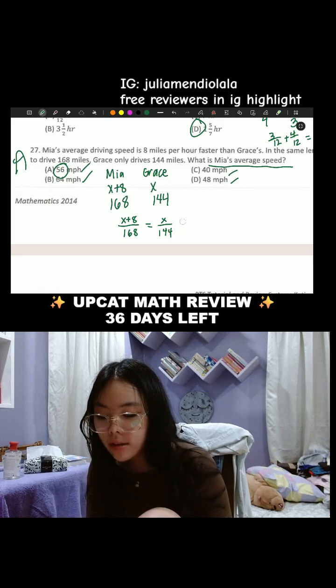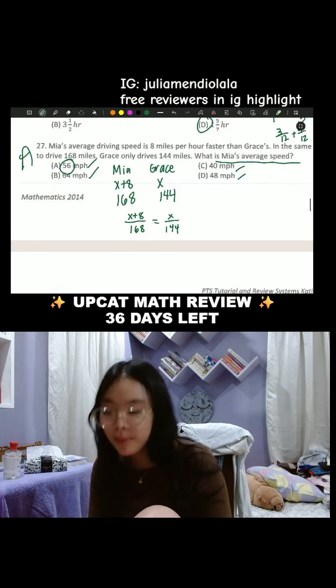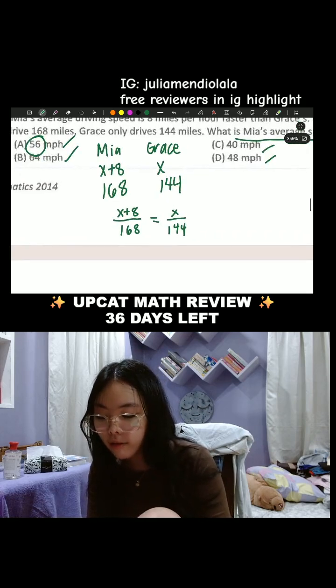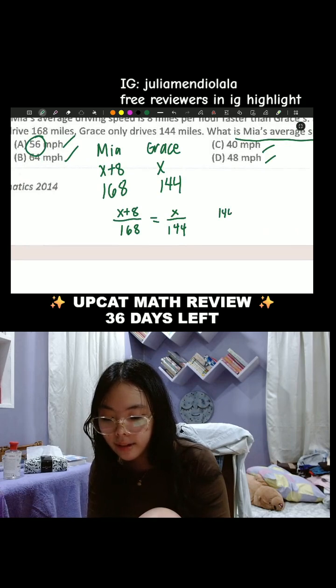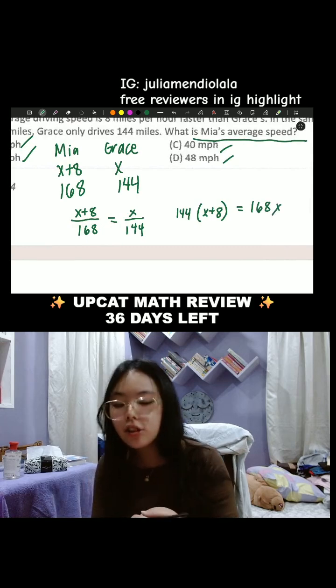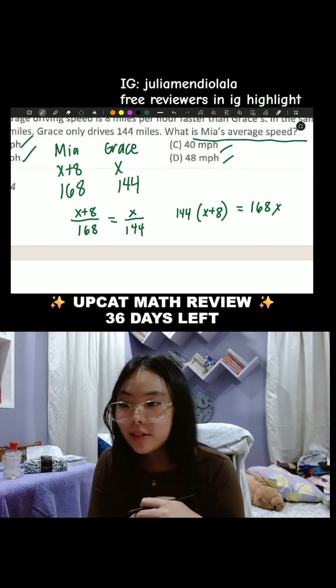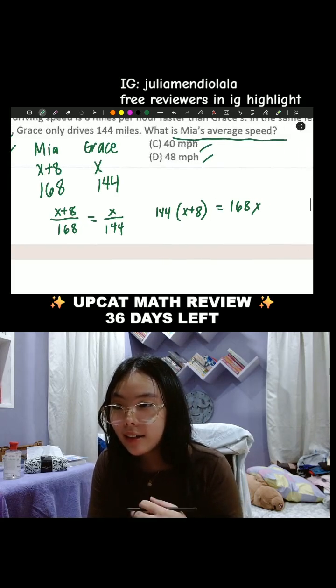Okay? So, let's cross multiply. But this takes a long time, it's super long. So, this will be 144 multiplied by x plus 8 is equal to 168x. Now, to shorten this before multiplying, what I'm going to do is divide everything.